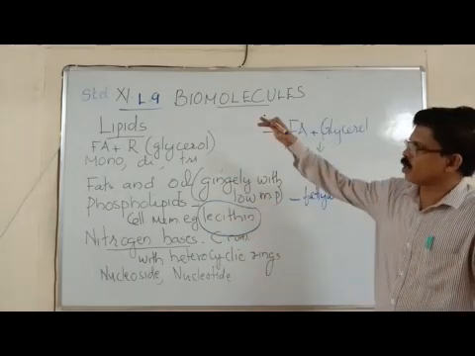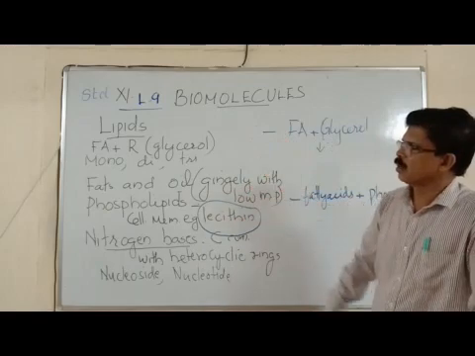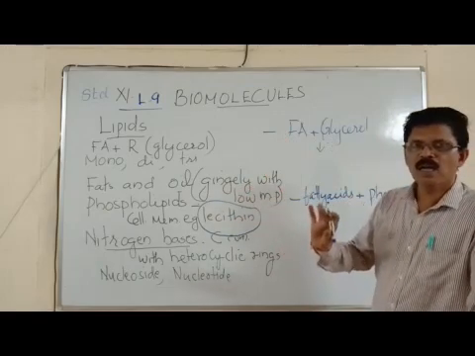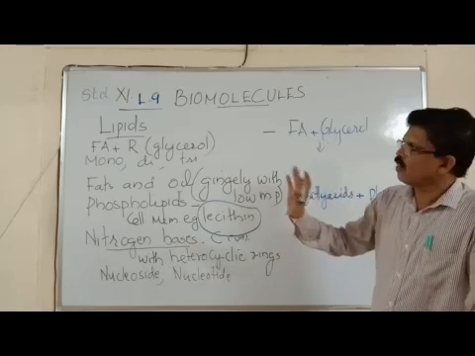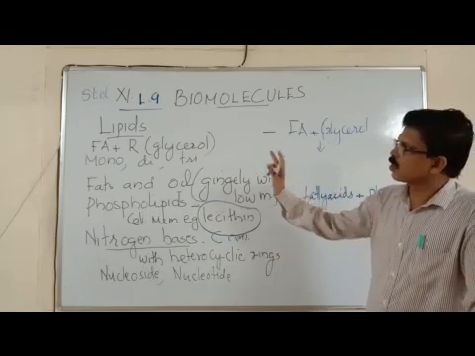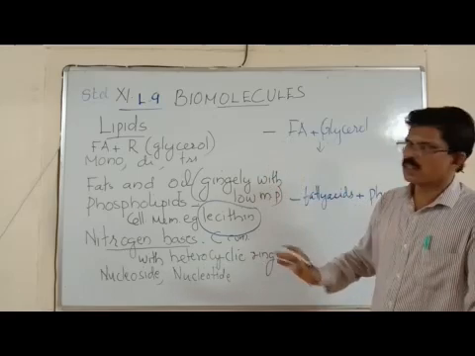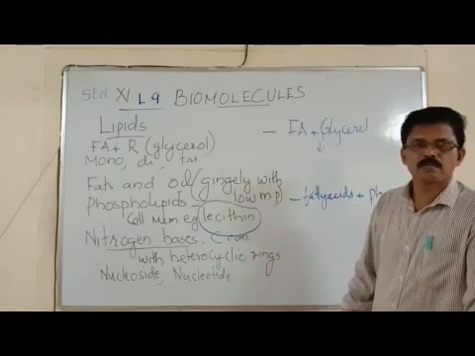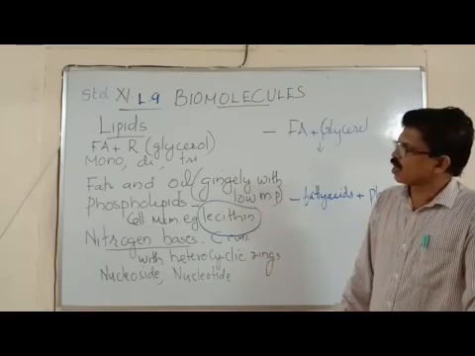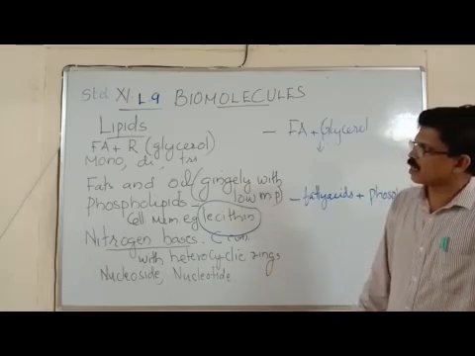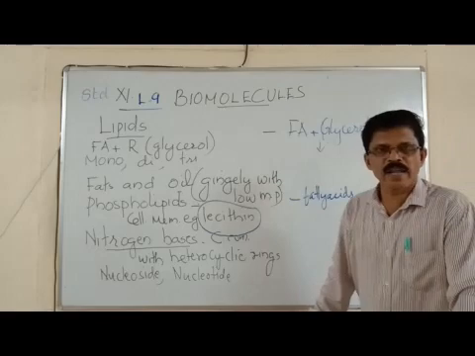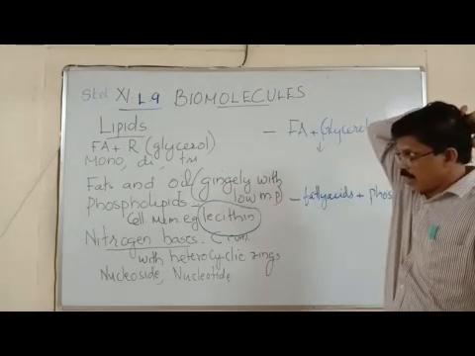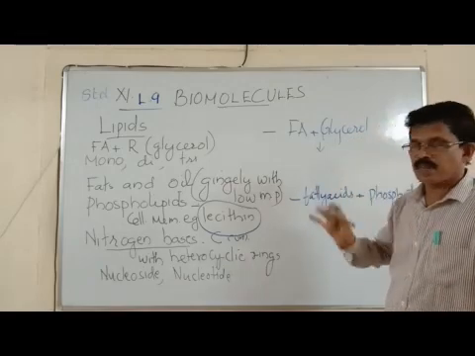So how many points have you studied about lipids now? I have told you lipids contain fatty acids plus side chain R. If side chain R is glycerol, then it is called fatty acid glycerides. Monoglycerides contain one fatty acid plus one glycerol, diglycerides contain two fatty acids plus glycerol, and triglycerides contain three fatty acids plus glycerol.